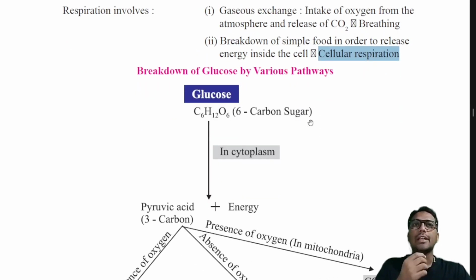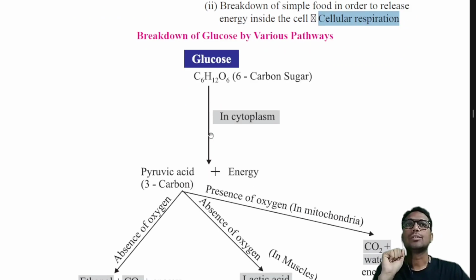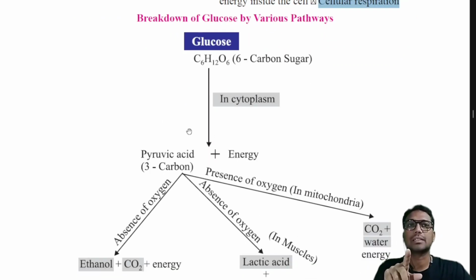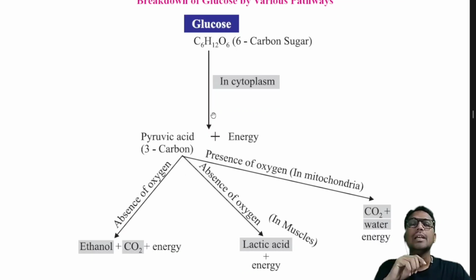So before starting, let us understand how the complex sugar, that is our glucose, is broken down. This was asked for 3 marks. If you look at the previous year question papers, it has already been asked for 3 marks. Even 1 and 2 marks questions can come on this. So this is a very important flow chart you have to remember.